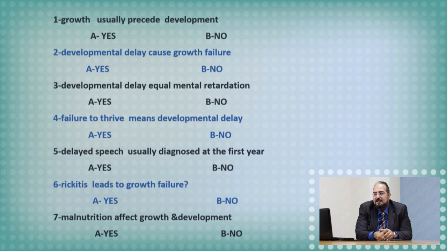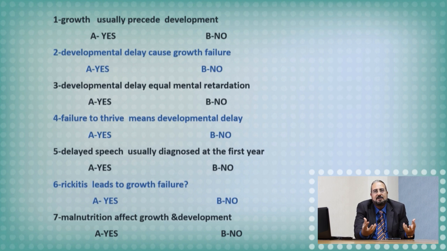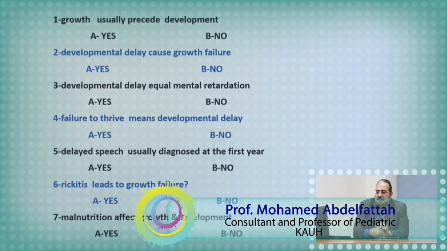Malnutrition affects growth and development? Yes, for sure. Because malnutrition affects the growth, this is logical, and it affects the development. For development, we need an intact CNS, musculoskeletal system, and a good systemic environment, which all use the nutritional elements for their best action and best function. So malnutrition is the commonest cause for growth and developmental disorders.